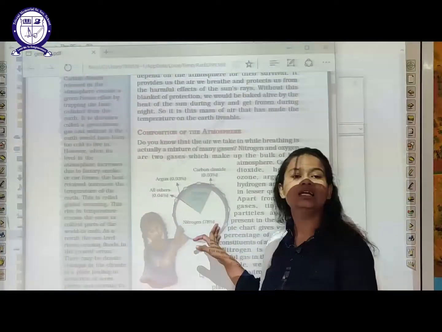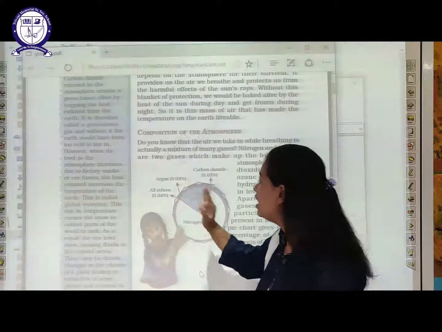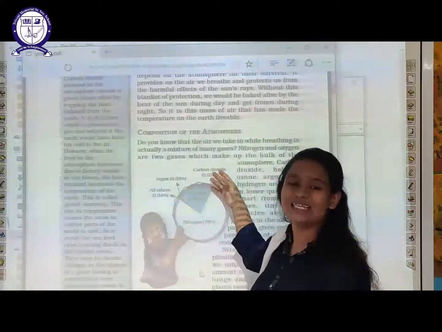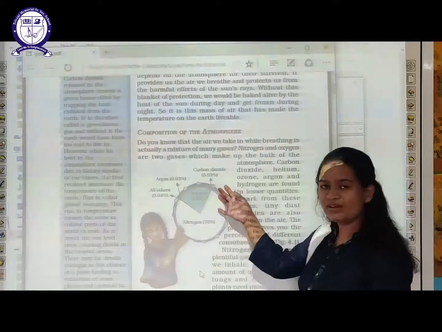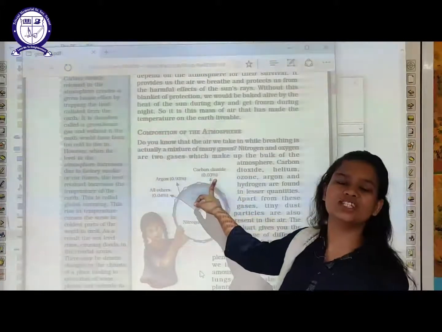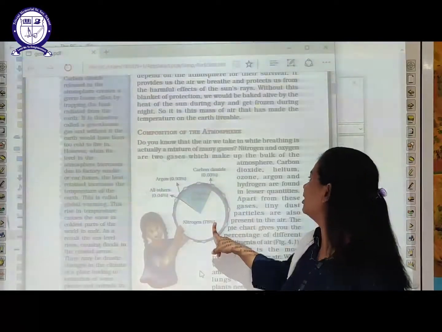Other than these two gases, other gases are also present in the atmosphere, like argon, helium, carbon dioxide, etc. We have 0.03% carbon dioxide in our atmosphere.